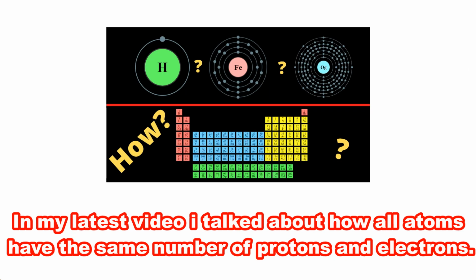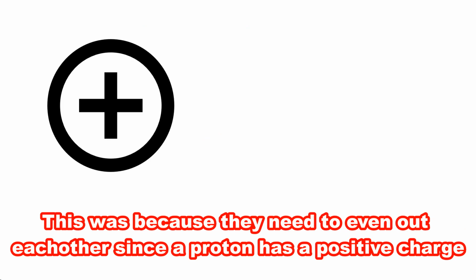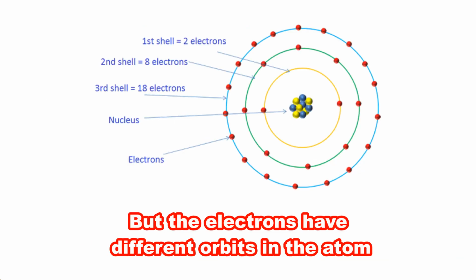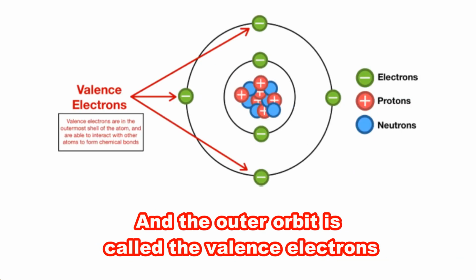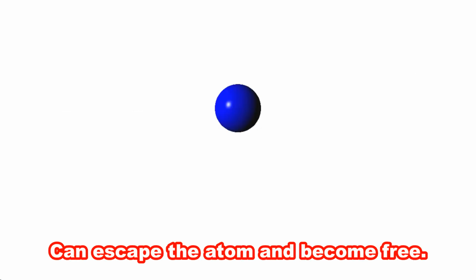In my latest video I talked about how all atoms have the same number of protons and electrons. This was because they need to even out each other, since a proton has a positive charge and an electron has a negative charge. But the electrons have different orbits in the atom, and the outer orbit holds the valence electrons, and with enough force from outside, one of these valence electrons can escape the atom and become free.